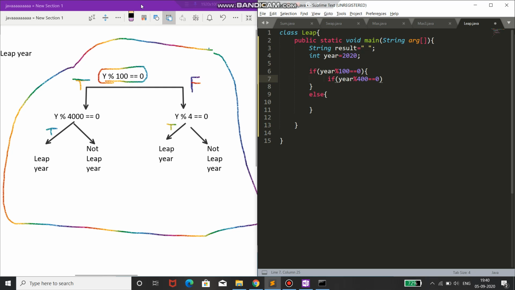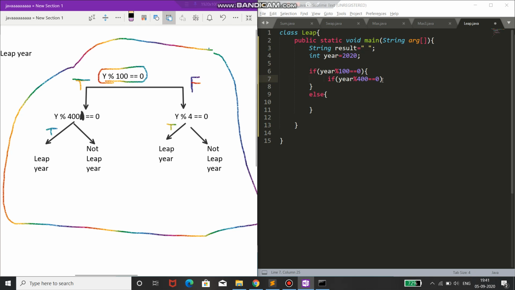I'll erase this part. Sorry for the inconvenience. So this is also 400 over here. We will check for 400.